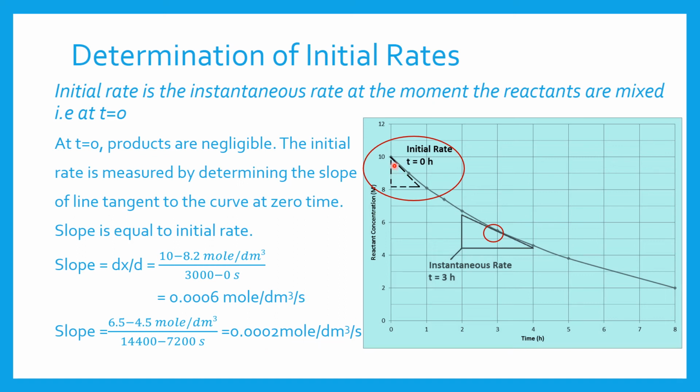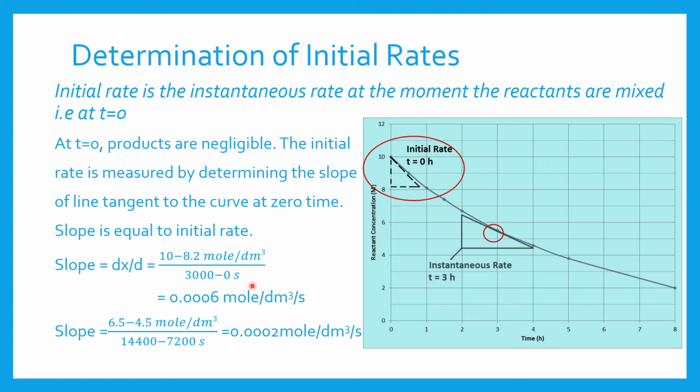The instantaneous rate at the start when time is 0, that is also the initial rate of the reaction, was 0.0006 moles, and after 3 hours when we calculated it, it is almost 0.0002 moles per decimeter cube per second.